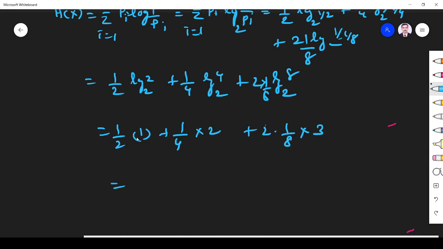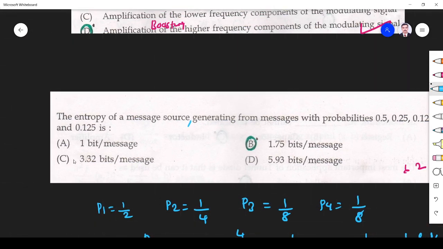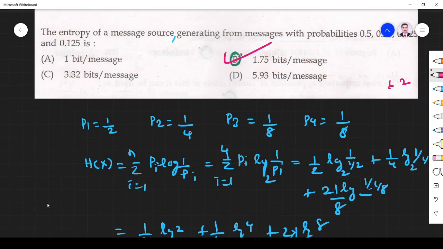So half, plus 2 into 1 by 4 is 1 by 2, and 3 by 4. Half plus 1 by 4 plus 3 by 4 is 1.75. So the answer is 1.75 bits per message. That is the simple question.